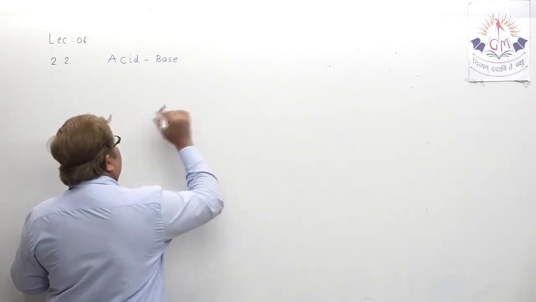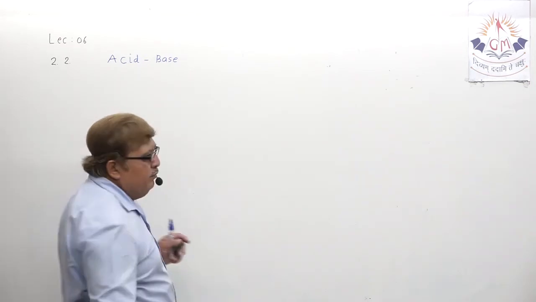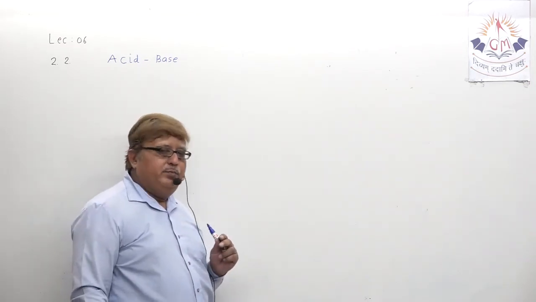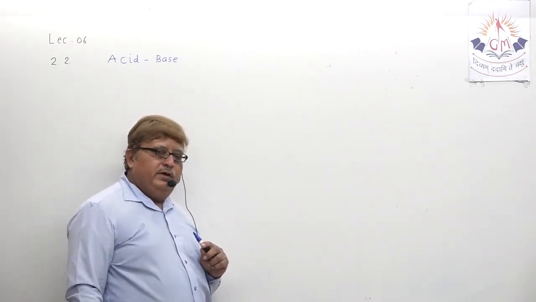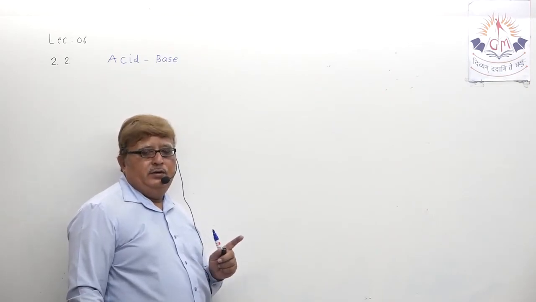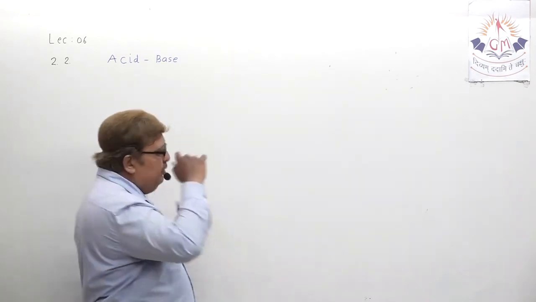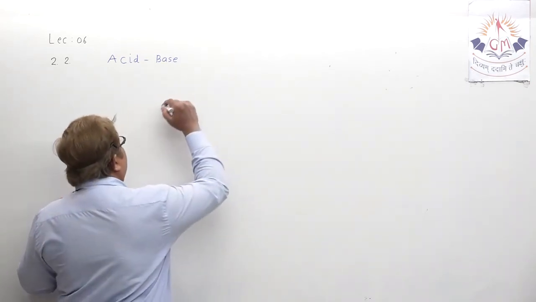What is that? For acid, release of which ion? H plus. For base, release of which ion? Can you tell me? So hydroxide ion is compulsory. But does that happen, my dear student?